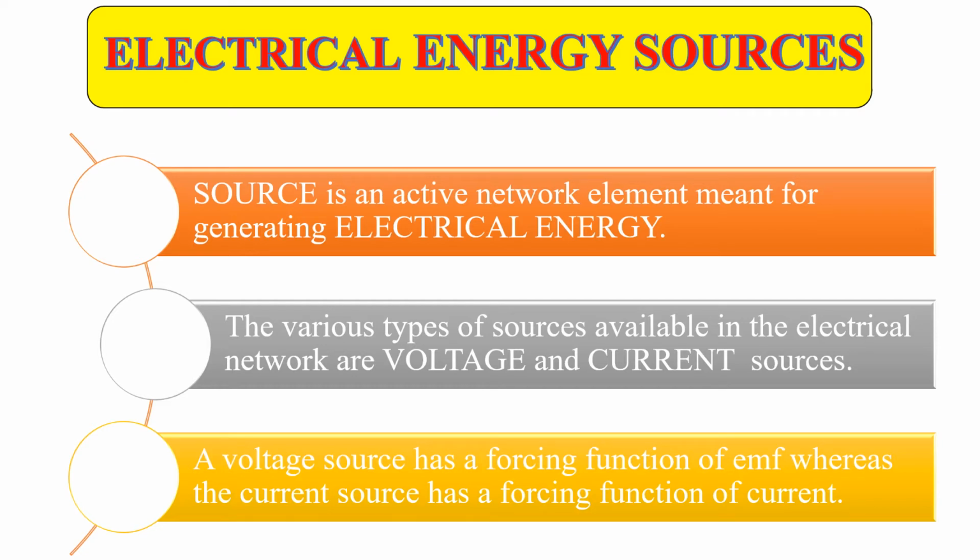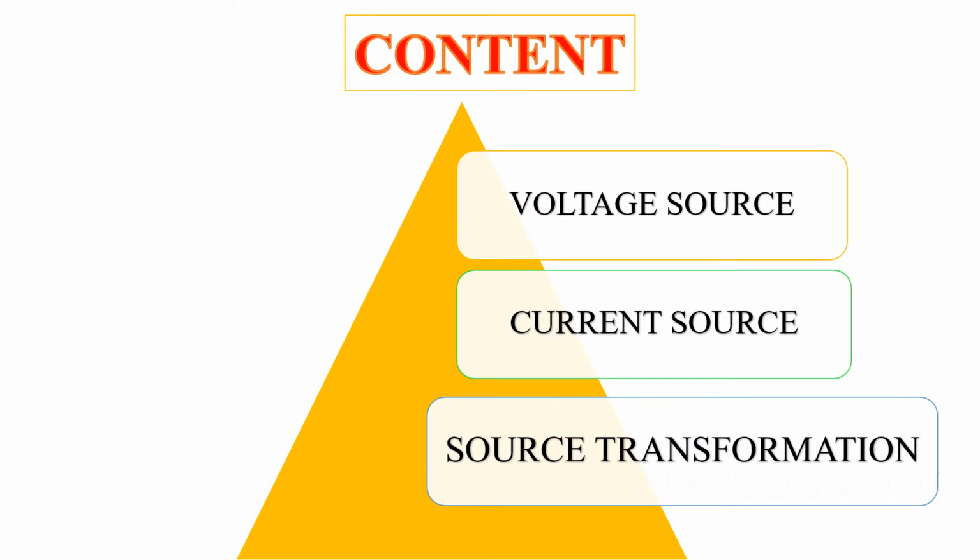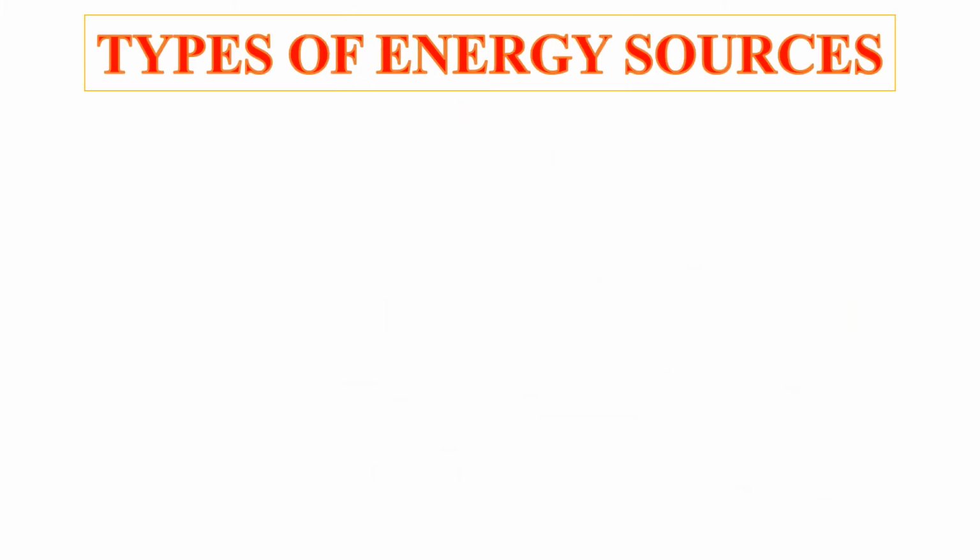On that basis, in electrical engineering there are two types of sources available. One is called a voltage source, another is called a current source. A voltage source has a forcing function of EMF, meaning it is a function of voltage, and the current source has a forcing function of current. In this video, first we will see what a voltage source is, second what a current source is, and last the conversion between these two sources, called source transformation.